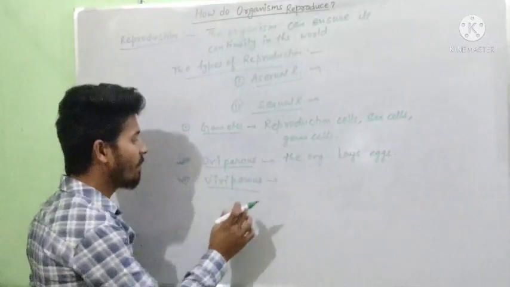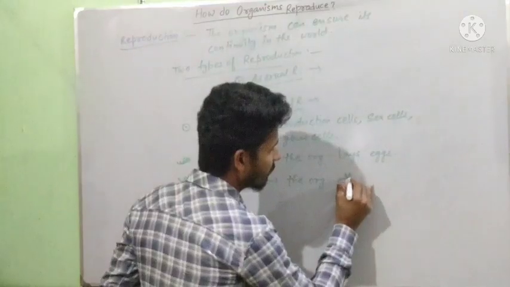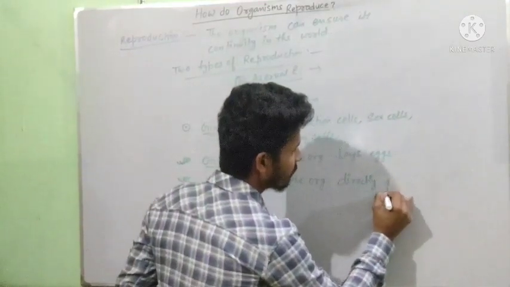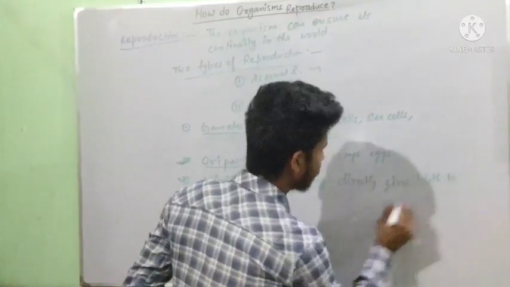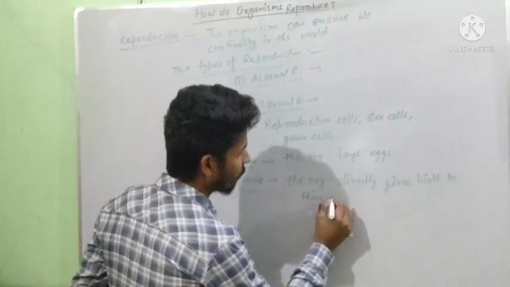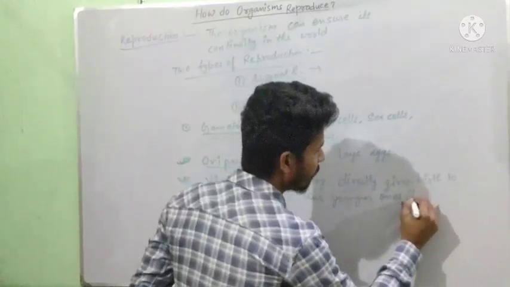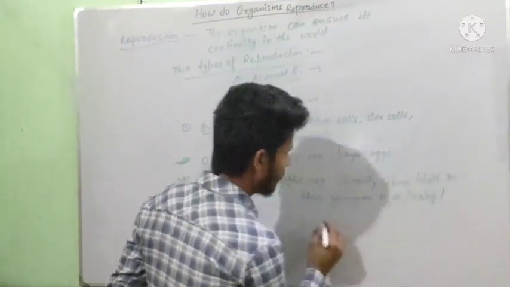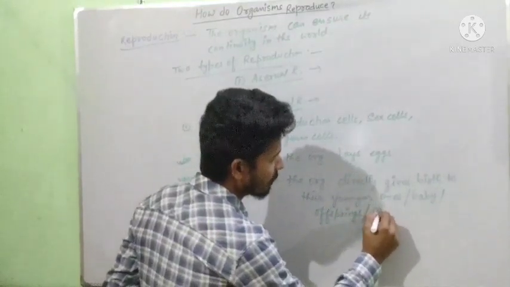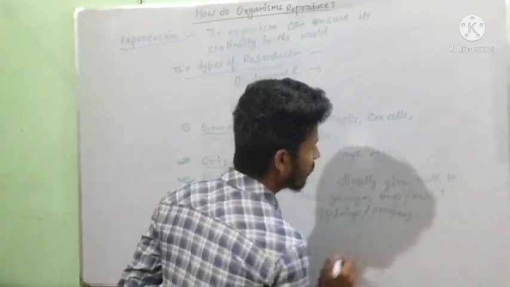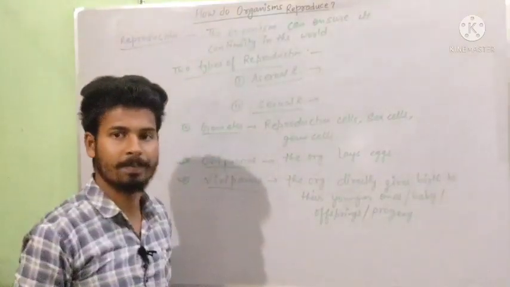And if we define the viviparous, in this the organism directly gives birth to their younger ones, or we can say baby, or offspring, or progeny. These all are the other words used for the younger ones, that is baby, offspring and progeny.